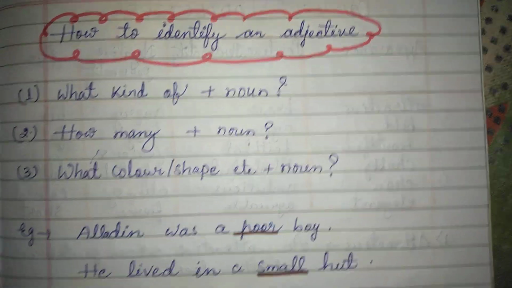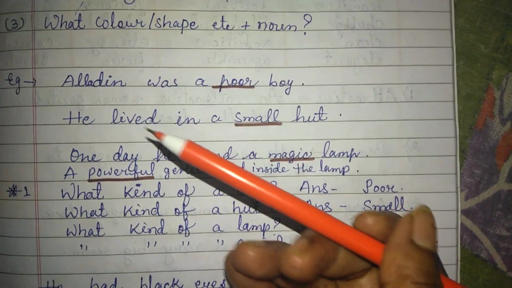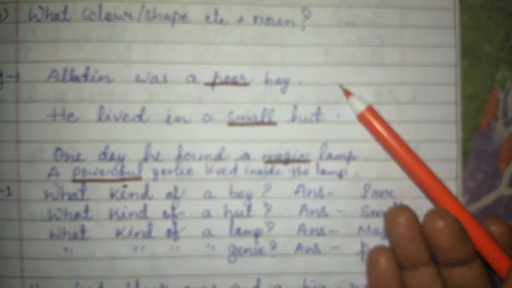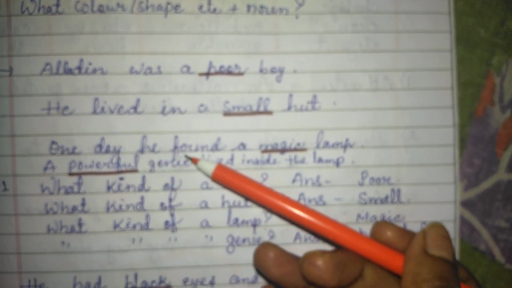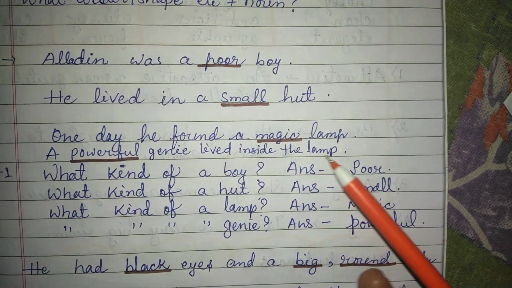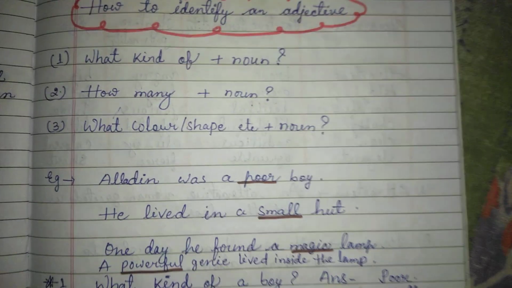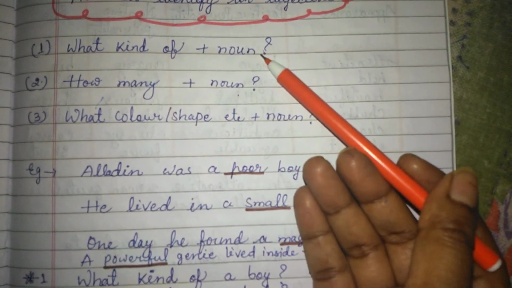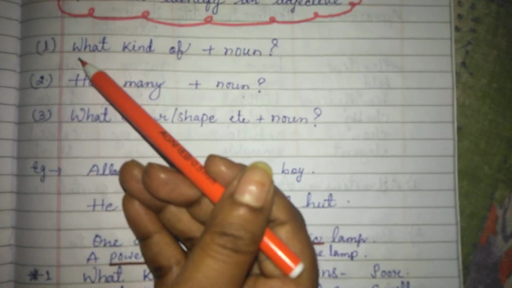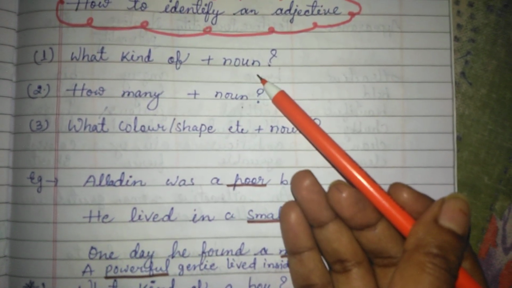See how it is. Here I have written some examples from your book only. Aladdin was a poor boy. He lived in a small hut. One day he found a magic lamp. A powerful genie lived inside the lamp. Now we will use the structure. Number 1. What kind of plus noun. So first of all we will write what kind of, then the noun of the sentence.